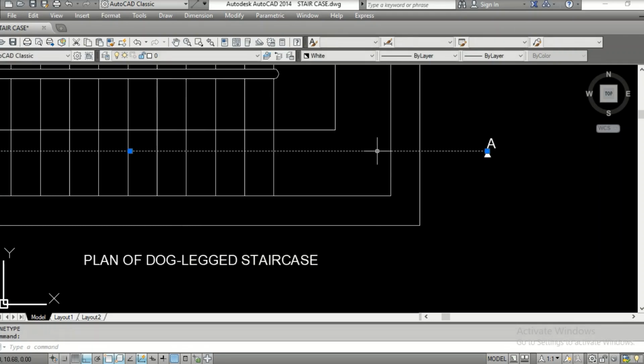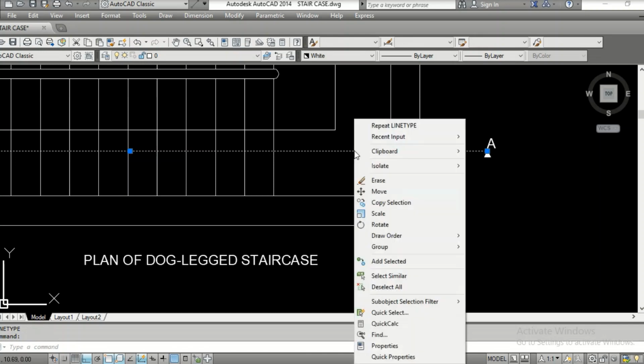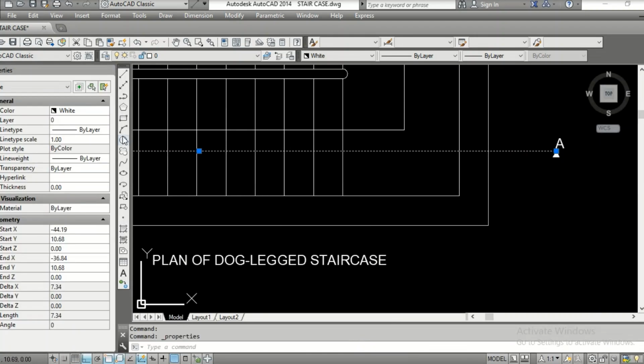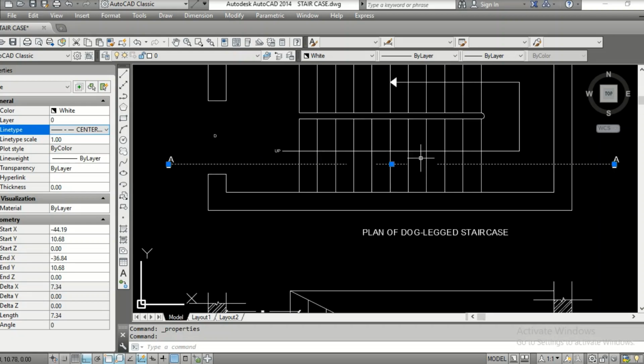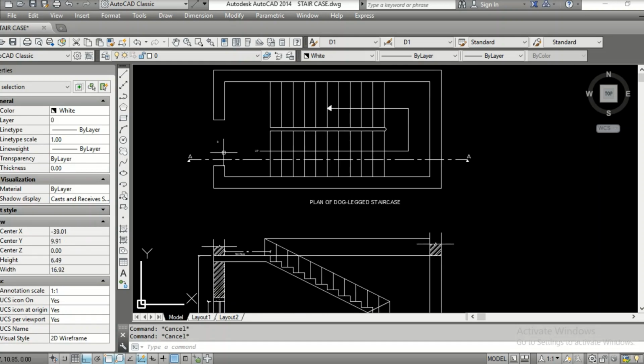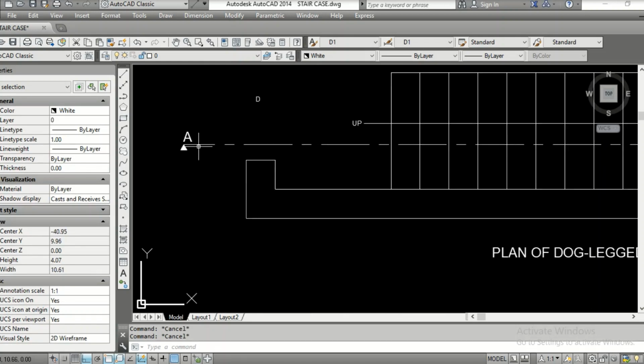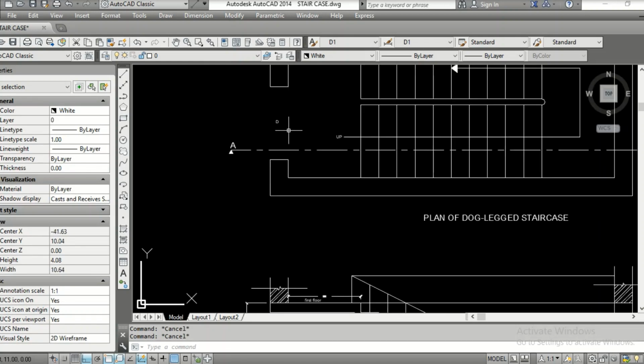Okay, I'll select this. Go to properties, right click, properties. Go to line type here. You have center. Okay, it seems the distance between the lines is too much. Type scale, say 0.2. This seems to be okay. Leave it as it is. So this is section AA.